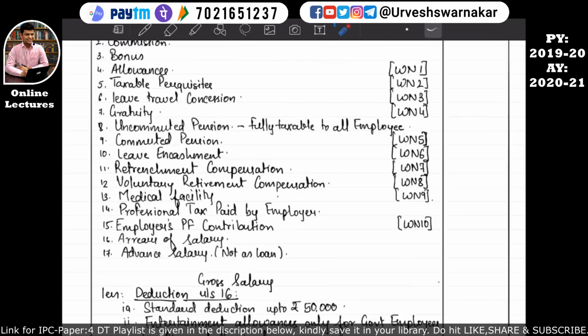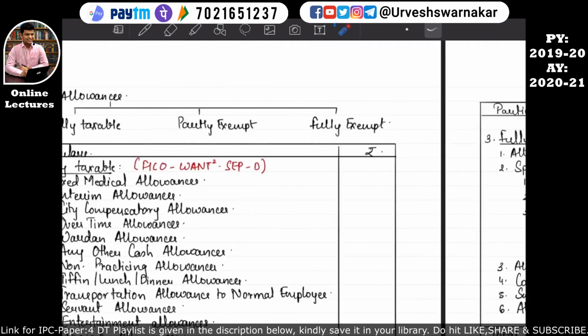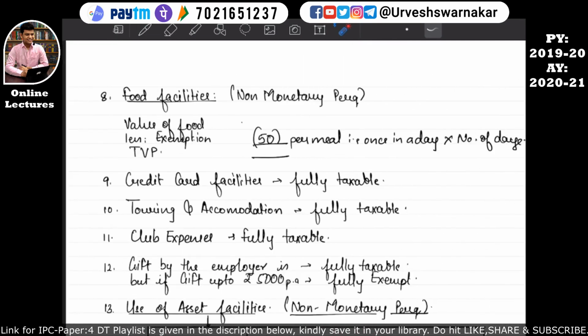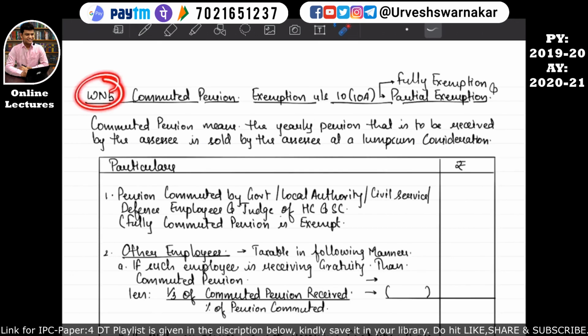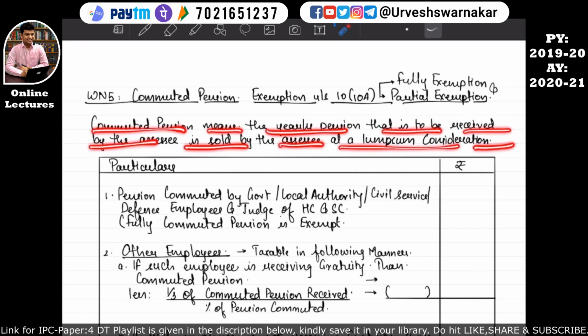Okay, now let's come into the format book. Okay, in the format book, here is the commuted pension. So we need to see working note number 5. Working note number 5 talks about commuted pension. Okay, commuted pension is exempt under section 10 subsection 10A. There is a full exemption as well as a partial exemption. So let's understand it. Okay, here also the same thing is given. Commuted pension means the yearly pension that is to be received by the assessee is sold by the assessee at a lump sum consideration. I hope you all have understood this by now.